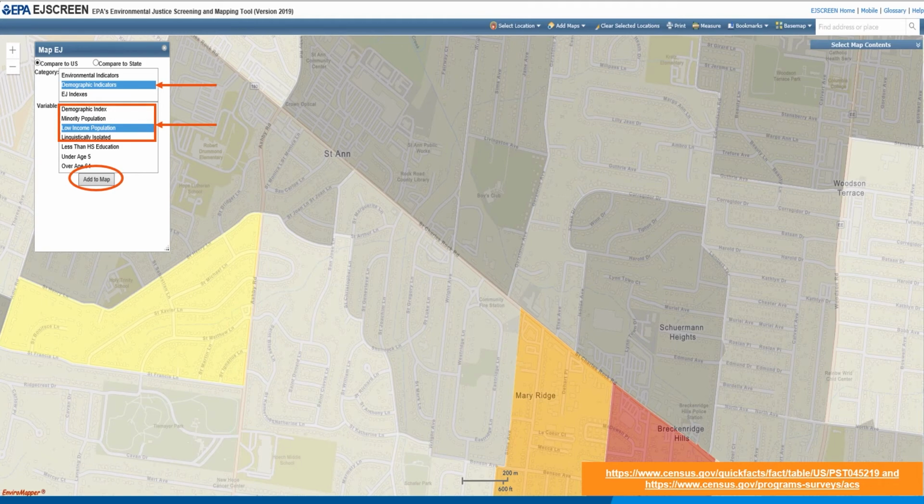To access additional data, visit the U.S. Census Bureau Quick Facts website and the U.S. Census Bureau American Community Survey website. If a project may affect minority or low-income populations, further action may be required to ensure that the affected populations are given adequate consideration and ample opportunity to participate in project development. Contact the environmental specialist for further guidance if you think your project may affect sensitive populations.